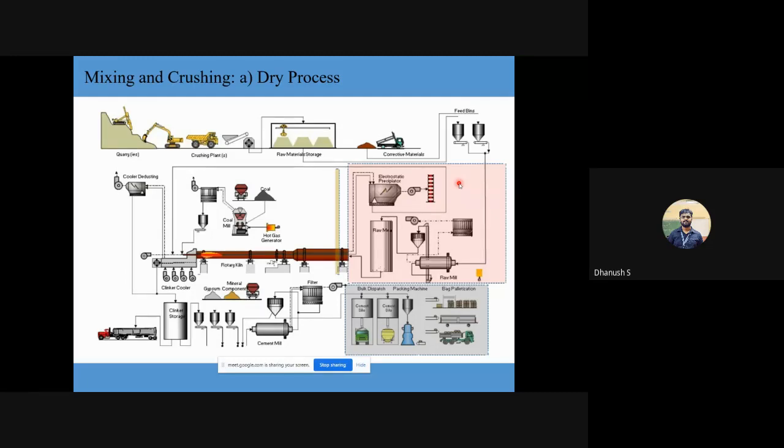1 ton of carbon dioxide is emitted, correct? So along with carbon dioxide, you also might have other harmful gases that are released. So you need to filter out this emission before releasing it to the atmosphere. Your electrostatic precipitator works there.